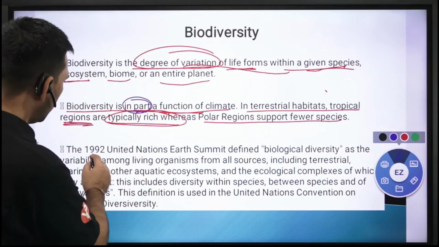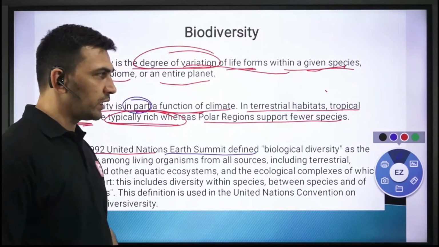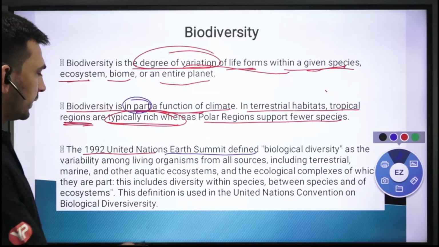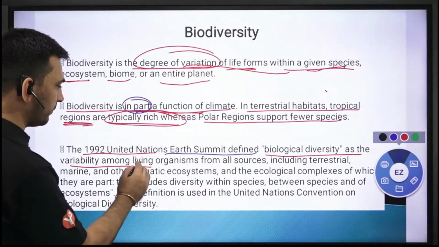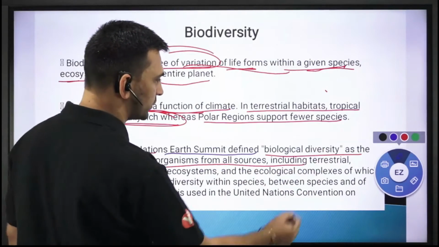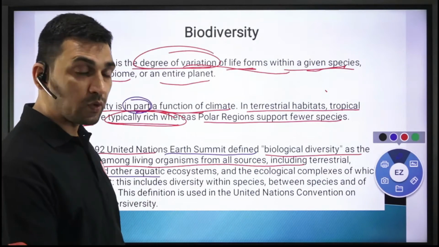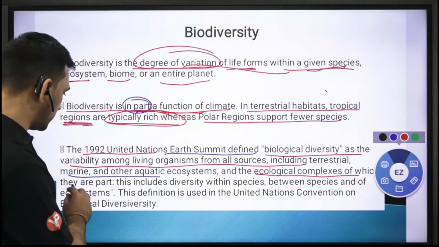And in 1992 United Nations Earth Summit, we have already discussed about the Earth Summit के बारे में already हमने discuss किया है. In climate change, the biological diversity is defined as the variability among the living organisms from all sources, right? सारे sources कौन से हो गए? Marine हो गए, aquatic हो गए, या maybe you are having others also, you are having terrestrial, ecological complexes of which they are part.